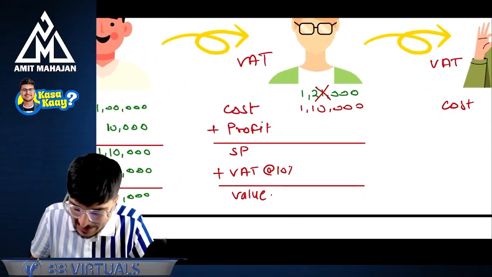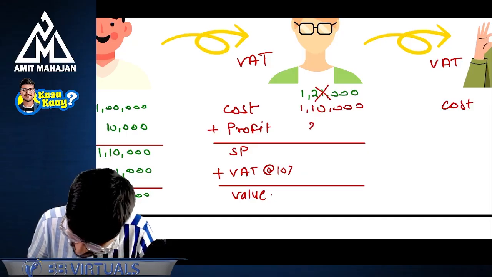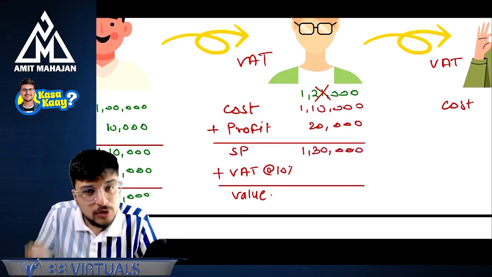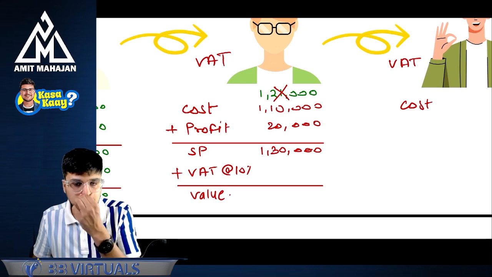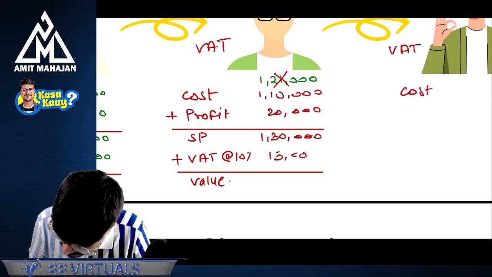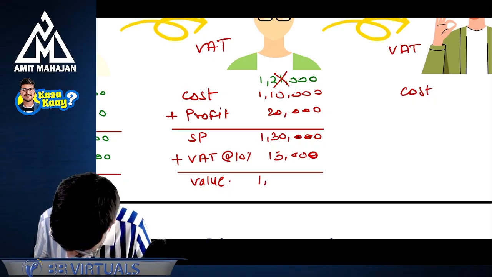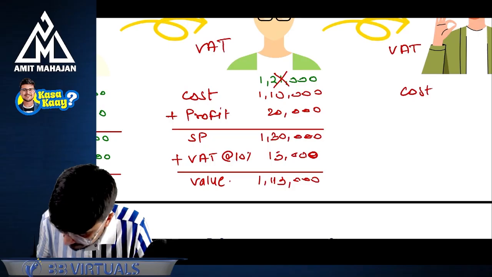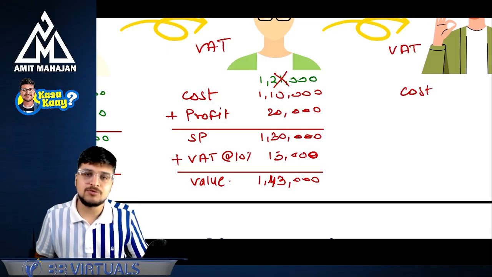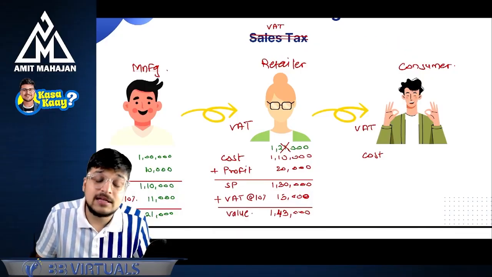Understood? So when the retailer sells these goods further, he will also add some profit, right? Say for example, the profit is 20,000 and the selling price comes to 1 lakh 30,000 to the customer, correct? Of course, the retailer will also charge VAT, so it is going to be 13,000. So this will come as 1 lakh 43,000 rupees.